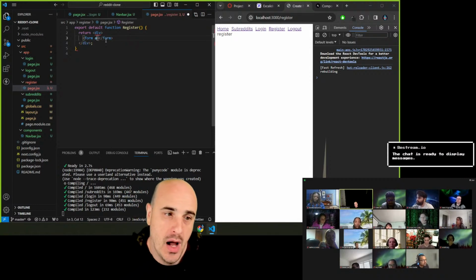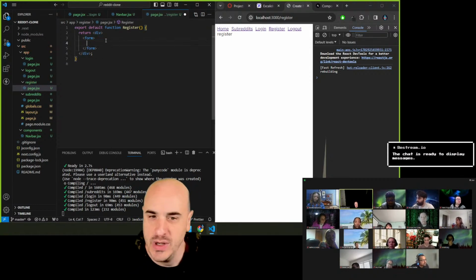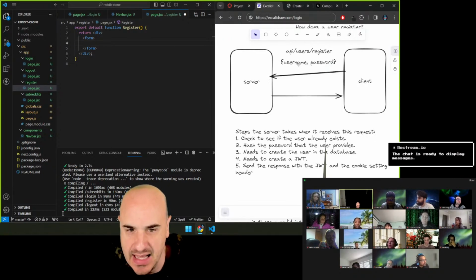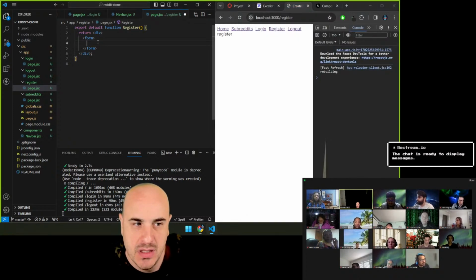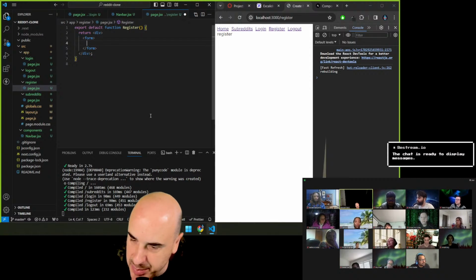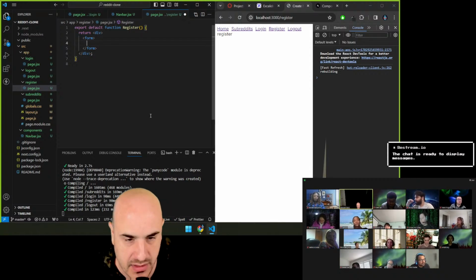So, how do we start working on this form? What are the two pieces of information we need to send to the server? Username and password. So how can I collect these from the client in a form? How can I start working on this form?